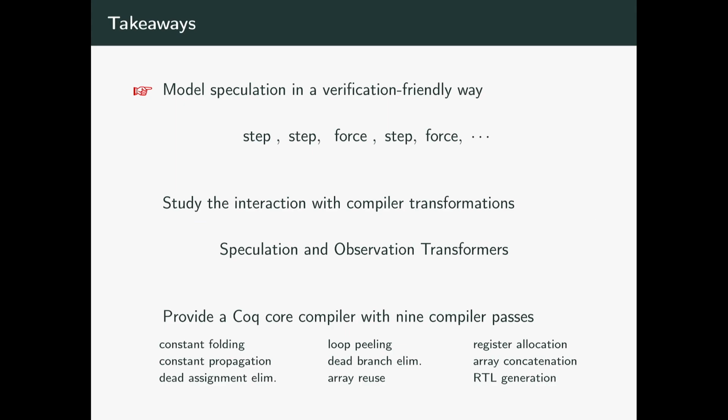The three main takeaways of this talk are that we model speculation and side channel leakage in a verification-friendly way. We use directives to model predictions inside the CPU.